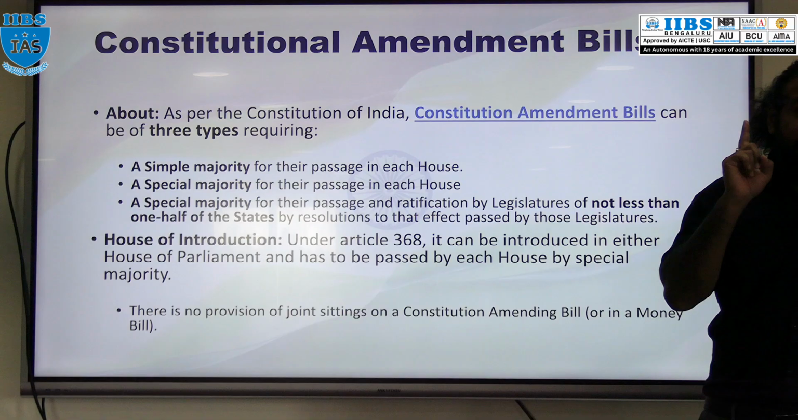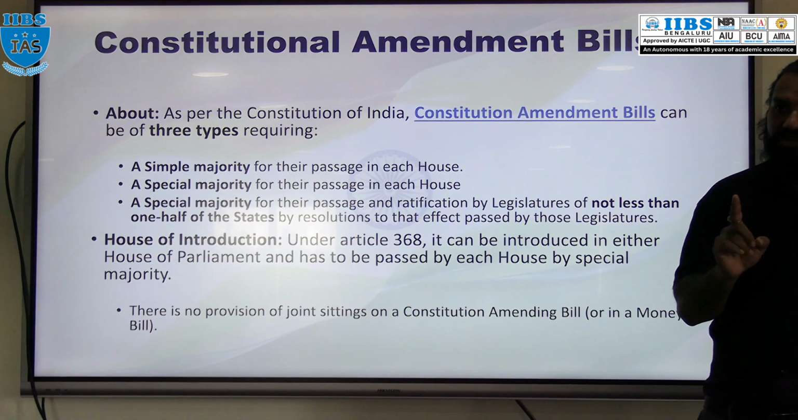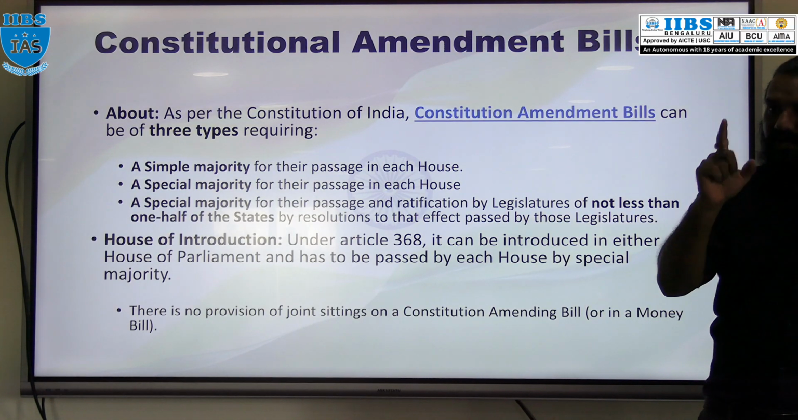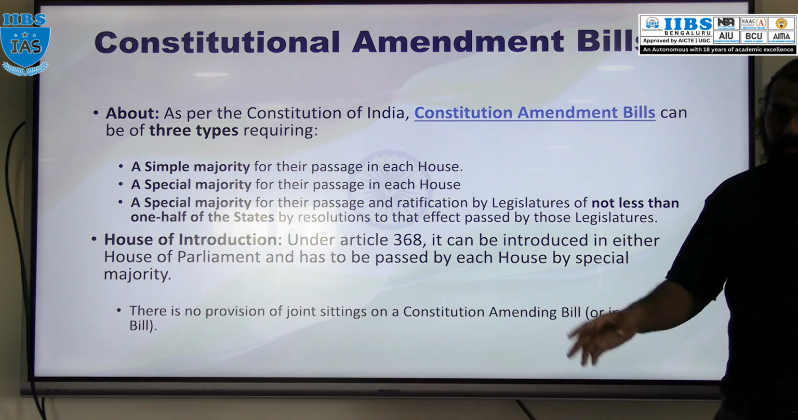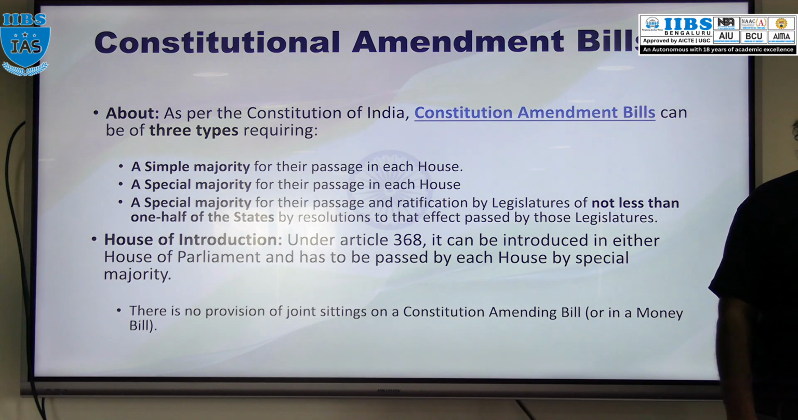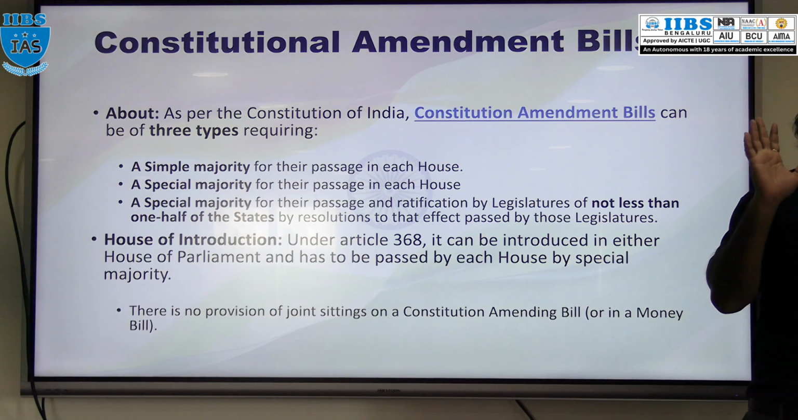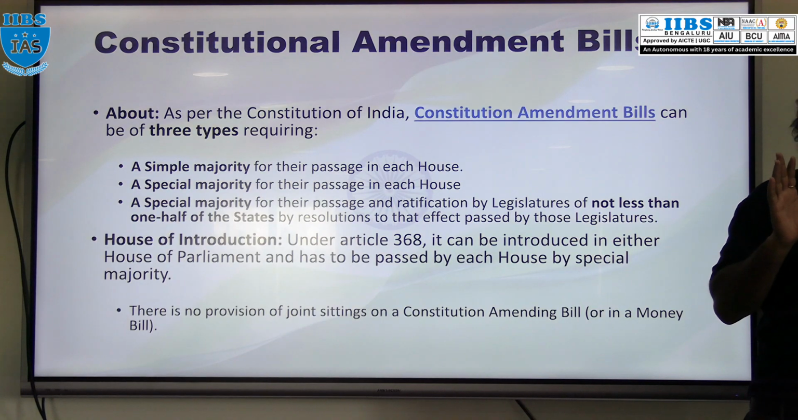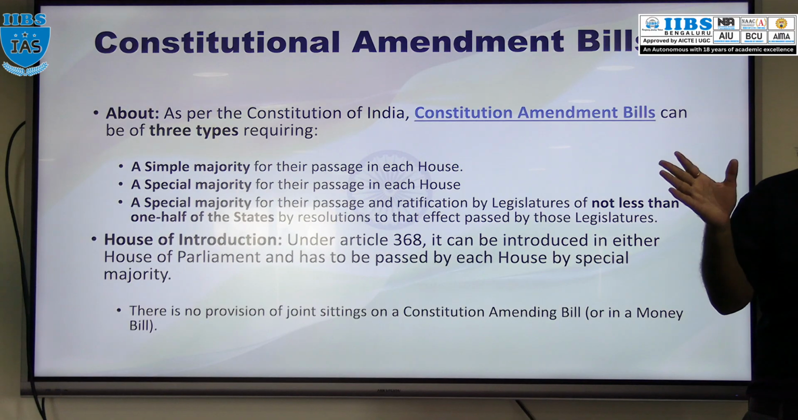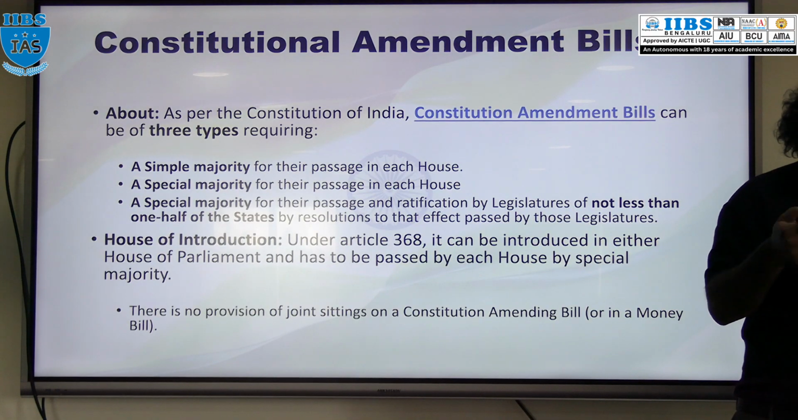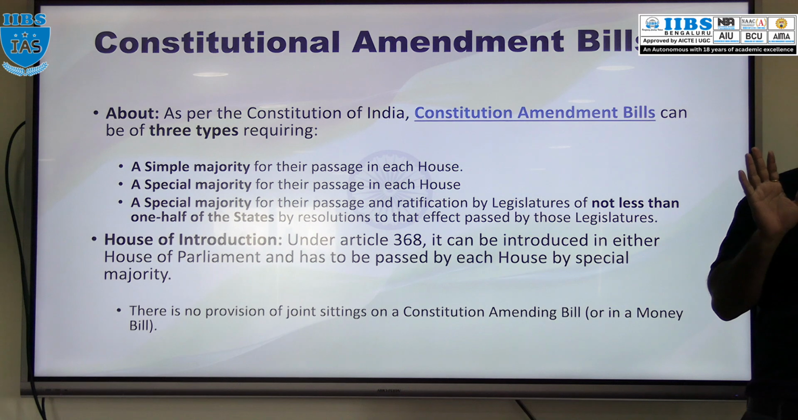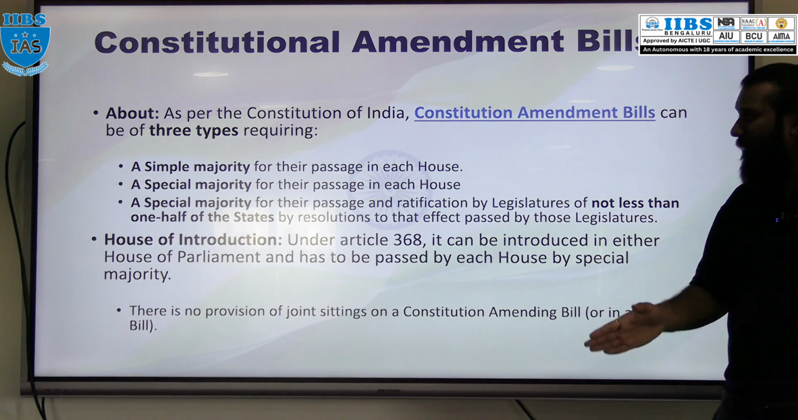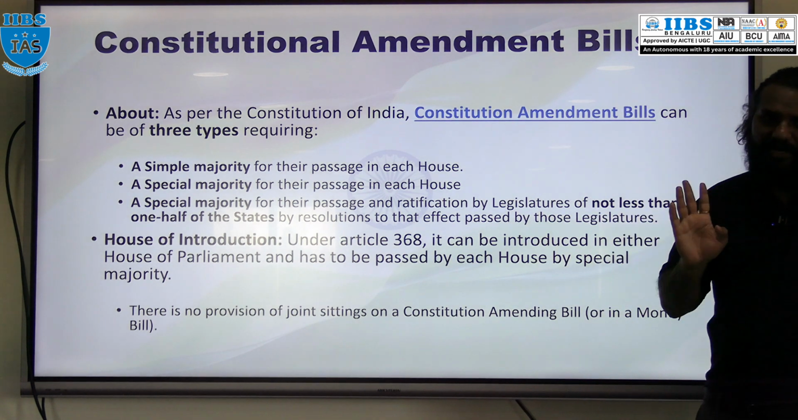A bill which seeks to change the constitution, that bill is called what? Constitutional amendment bill. Who can introduce this constitutional amendment bill? Any member. It can be a private member or a union minister or any minister. This bill can be introduced either in Lok Sabha or in Rajya Sabha. Then this bill has to be passed with 3 types of majority.